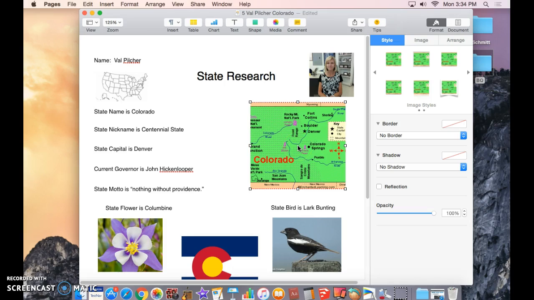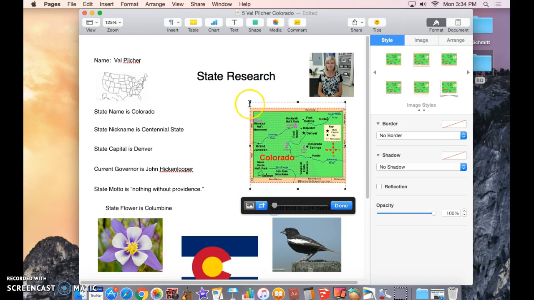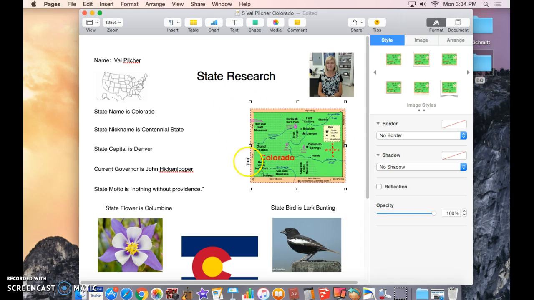Anytime that a part of your picture is cut off, if you double click on that picture 2 times, notice it's showing me the actual edges. The thing to do is to make it smaller or larger so that it fits in the box that you have given. So in this case, I'm going to need to make it smaller, and then I'm going to hit done. And now I can see the whole state of Colorado.